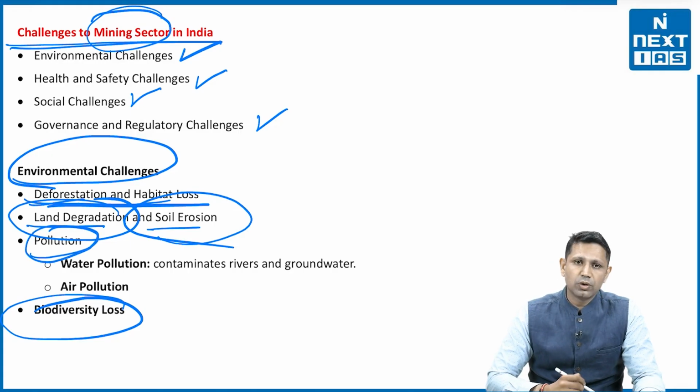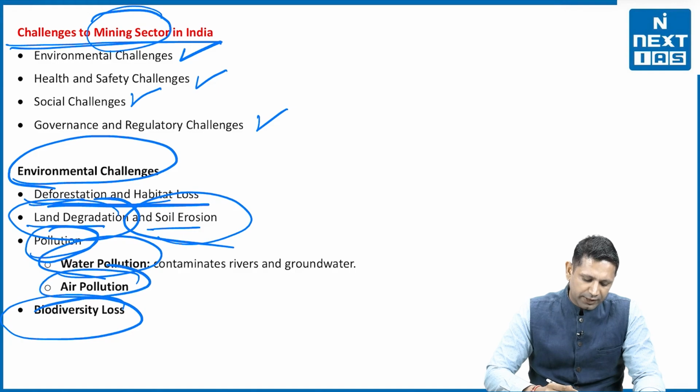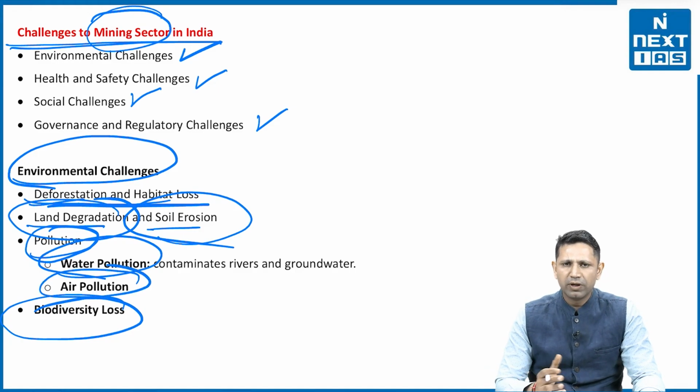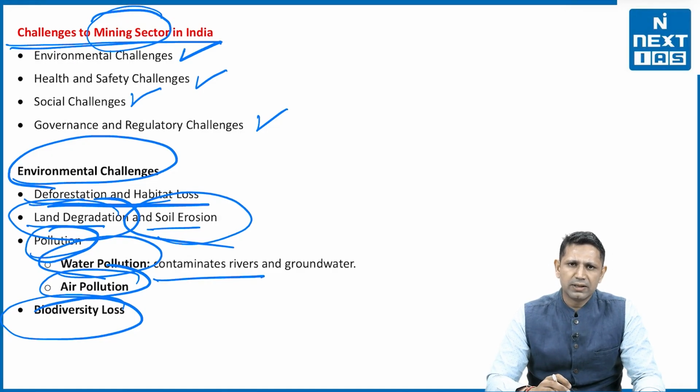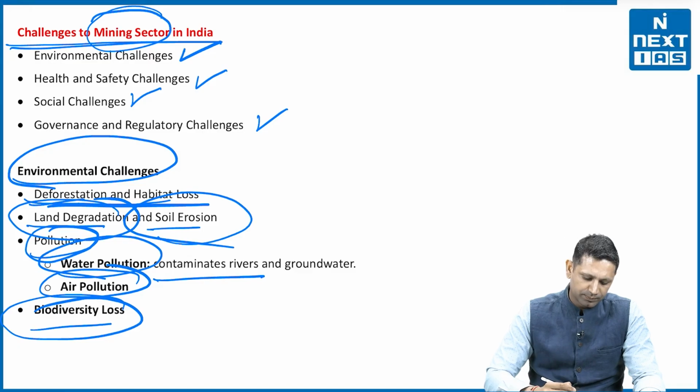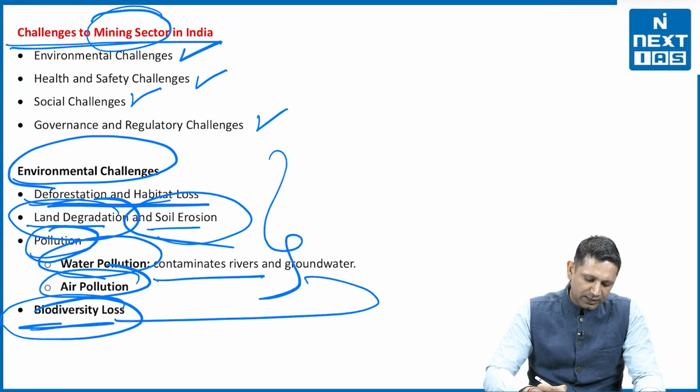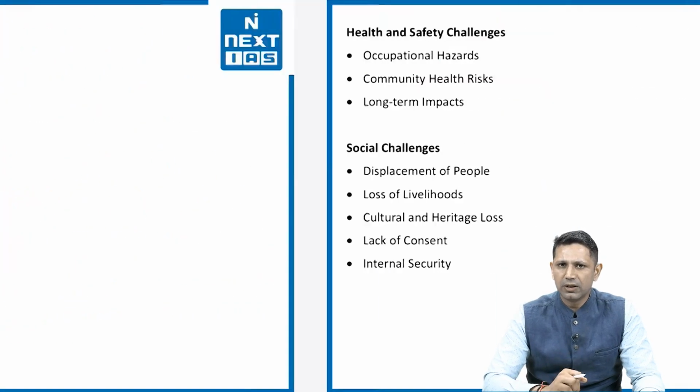Then there is pollution also. For example, water pollution is there, air pollution is there. The water bodies, the groundwater, the ponds, the rivers are being polluted or contaminated by the minerals that are found in that region or the chemicals used in that process of mining. All these things ultimately lead to biodiversity loss.